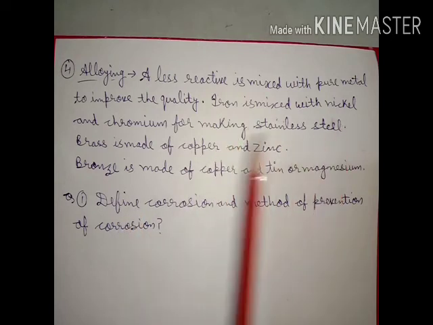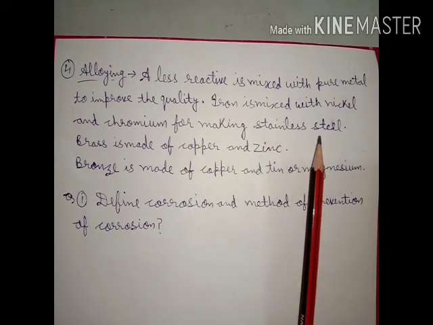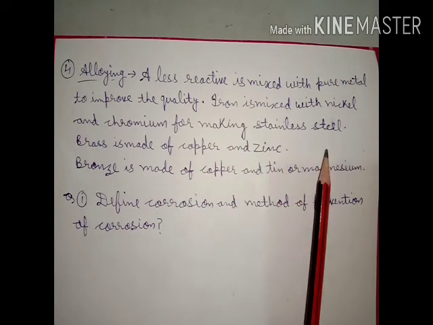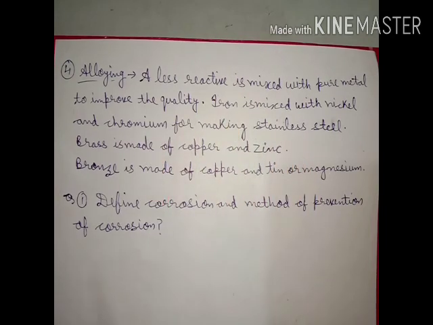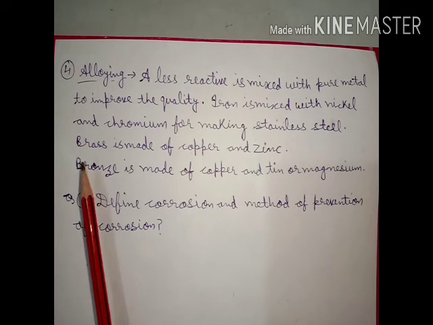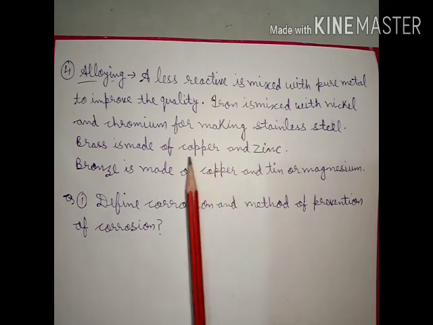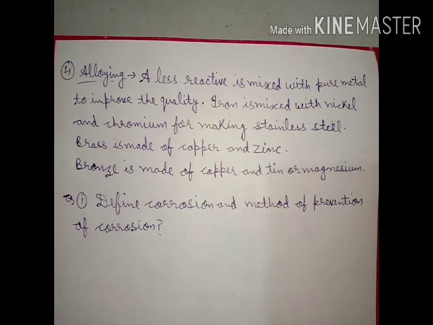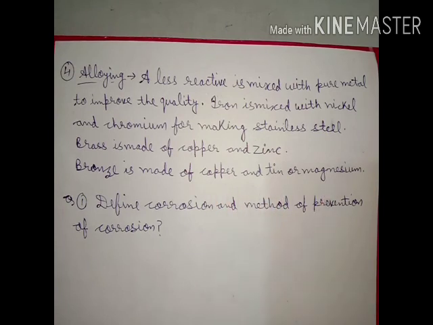We use stainless steel for utensils in large amounts; it is a mixture of iron and chromium. Brass is made of copper with zinc, and bronze is made up of copper and tin. So these are the methods of preventing corrosion.